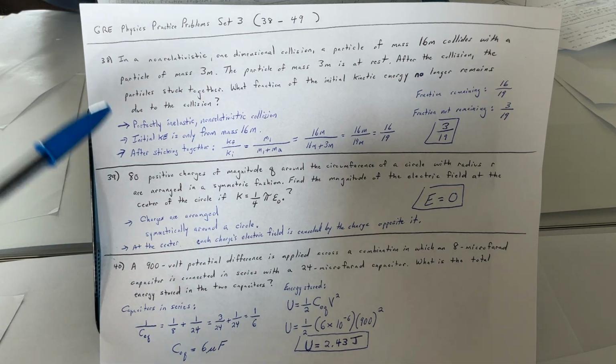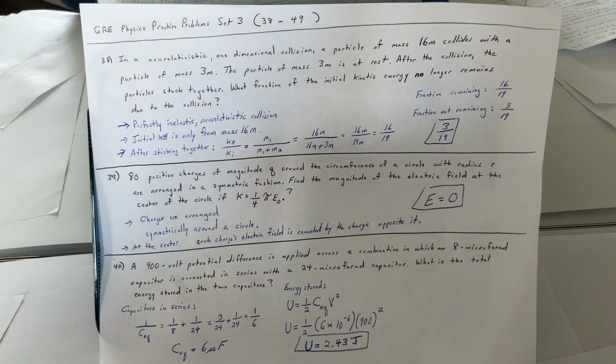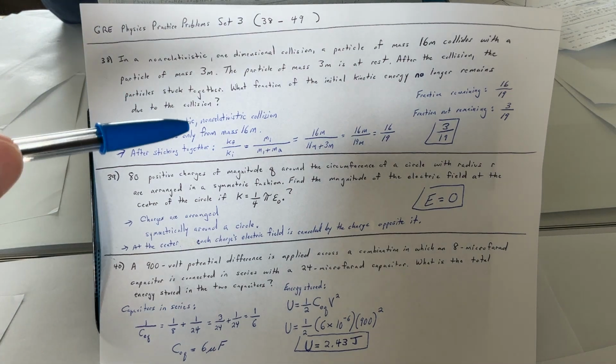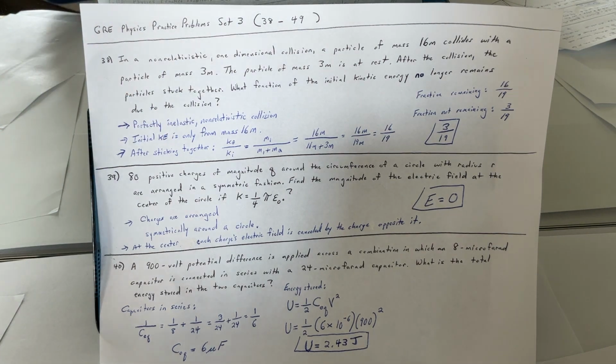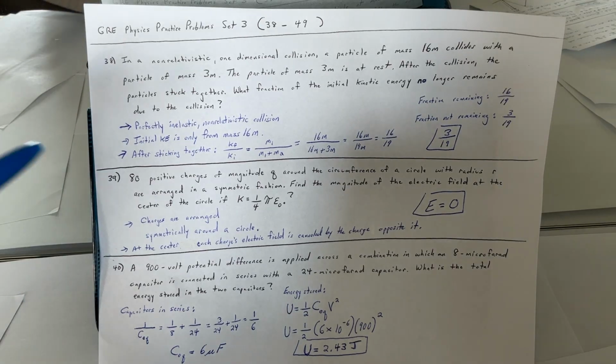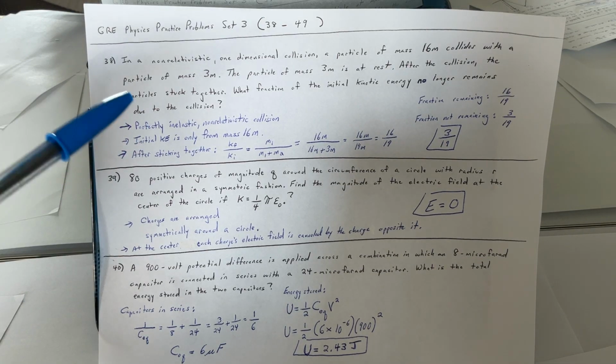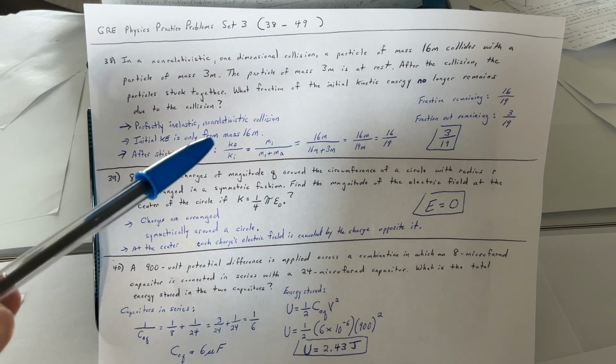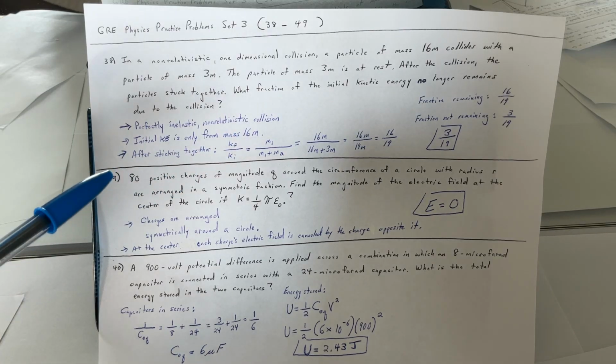Okay, so what we would say, this is a perfectly inelastic, non-relativistic collision. All 12 of these are basically canonical type problems. Initial kinetic energy is only from the mass 16m.